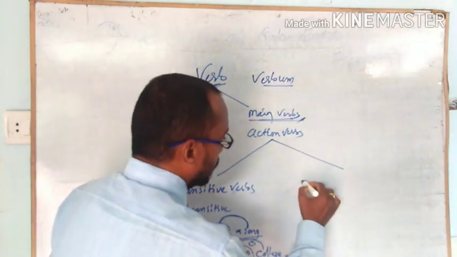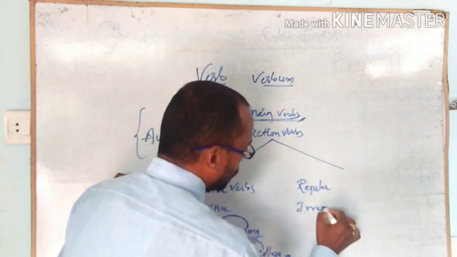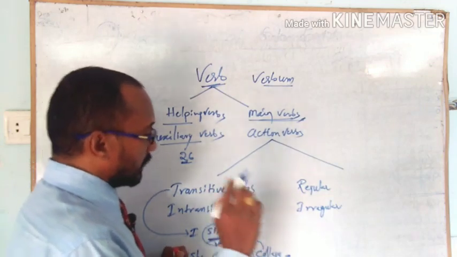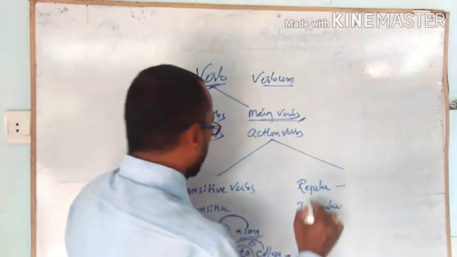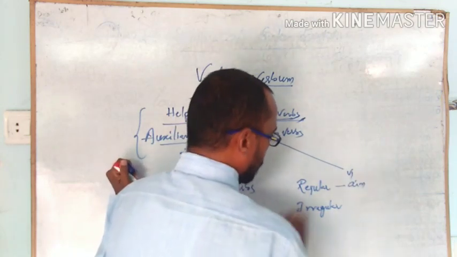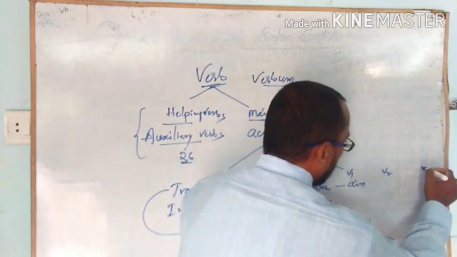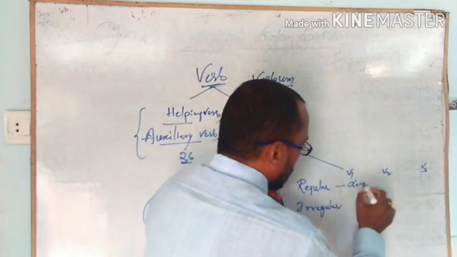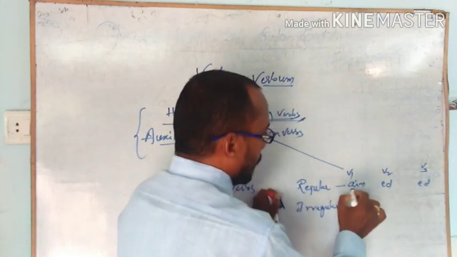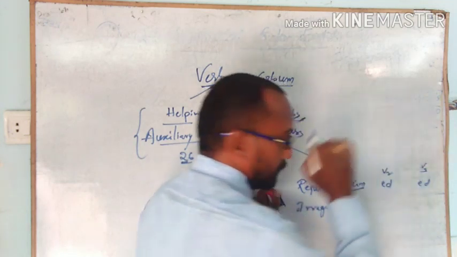Another one is the next class: regular and irregular verbs. Regular verbs means, observe here, aim is verb 1, and then verb 2 and verb 3. When we add ed to aim, it changes into v2 or v3.